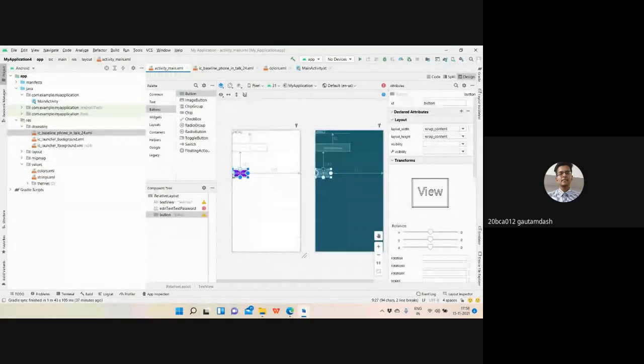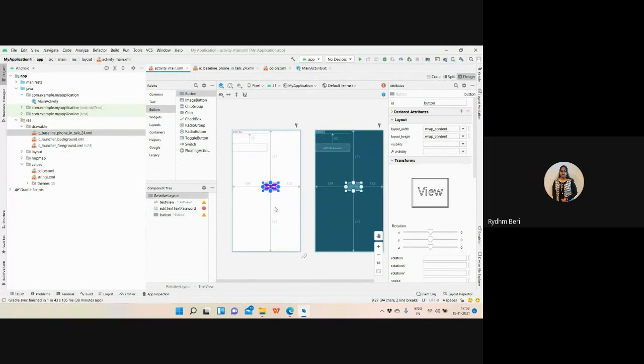Now I can place this button anywhere, and it is as per the screen. If I want to bind it to the complete screen, I can select the button and bind that to the screen wherever you want to bind. So now it's at the entire center of the screen.